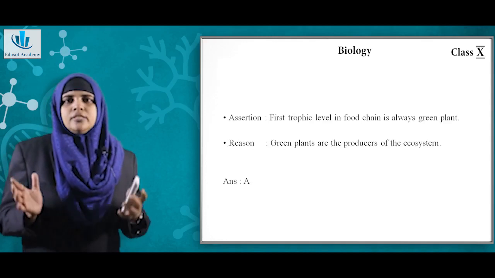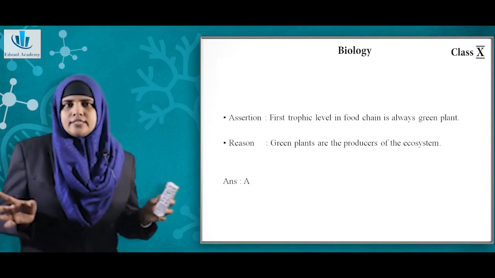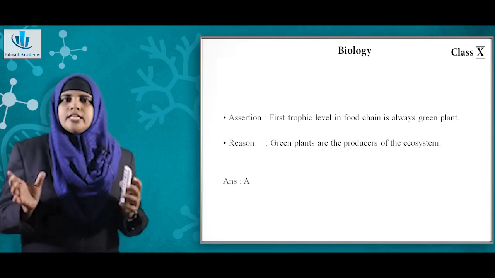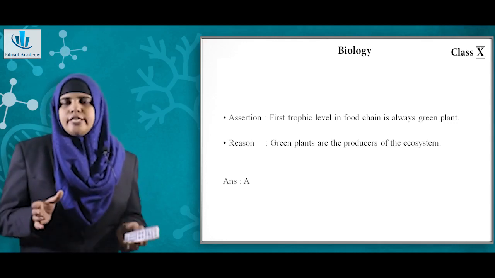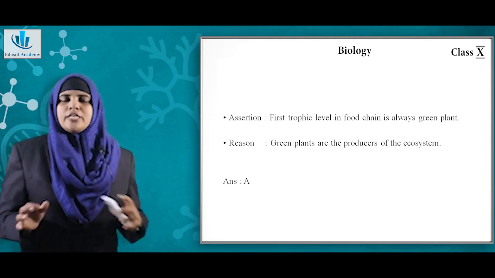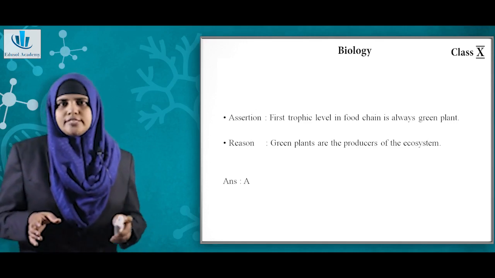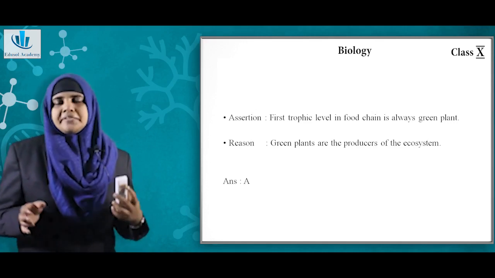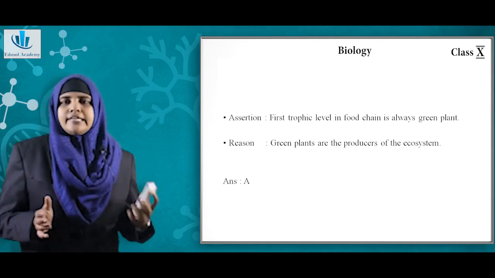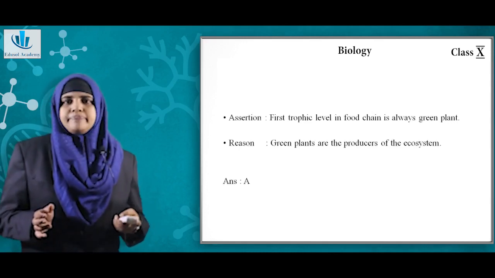Now assertion: the first trophic level in a food chain is always a green plant. The reason: green plants are the producers of the ecosystem. So we have seen that question before as well. The first trophic level will always be plants because only they have the ability to synthesize their own food. Here both the statements are correct and the reason is the correct explanation for assertion. Hence the option is again A.